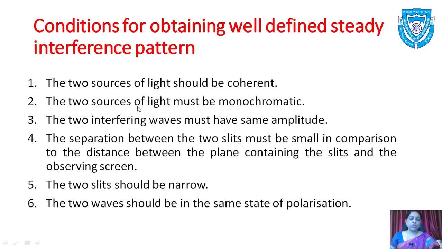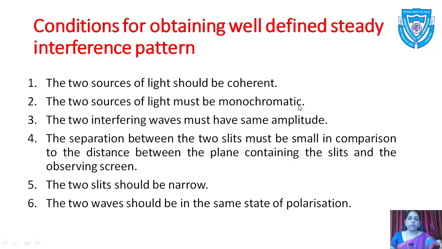Second, the two sources of light must be monochromatic. Monochromatic means of the same color. It's very important because when we have seen the equations, in them we have seen lambda. Lambda is nothing but the wavelength of light.